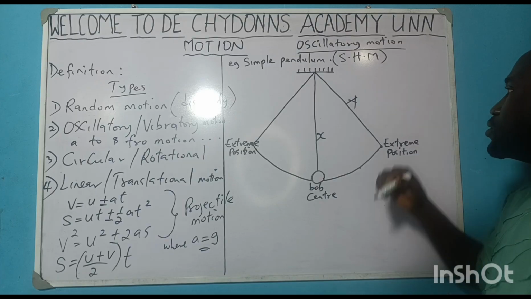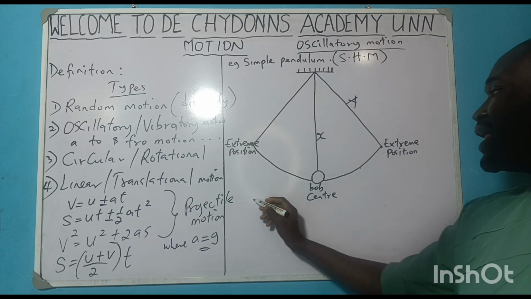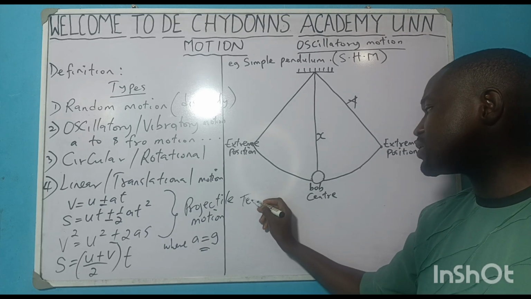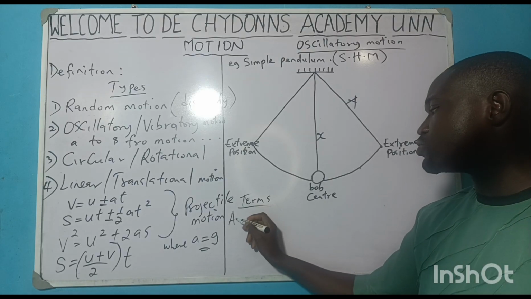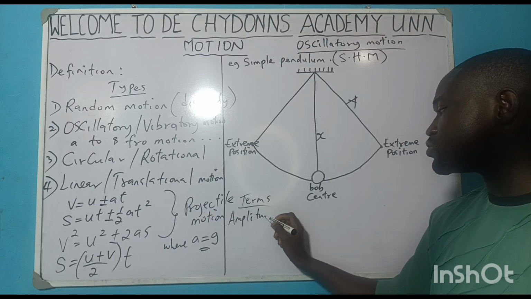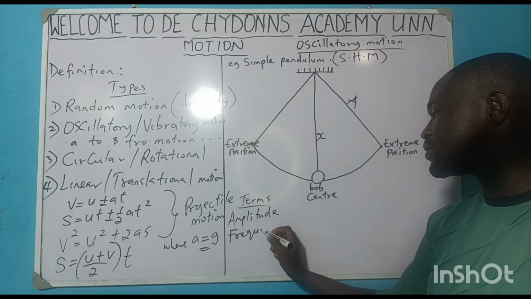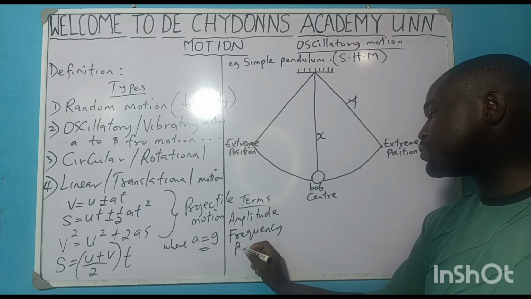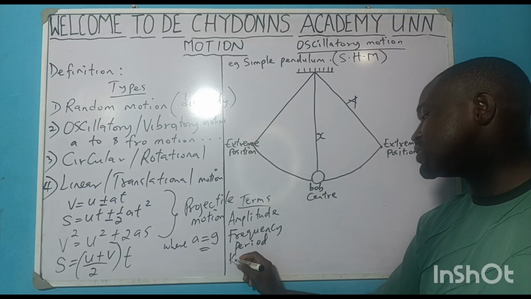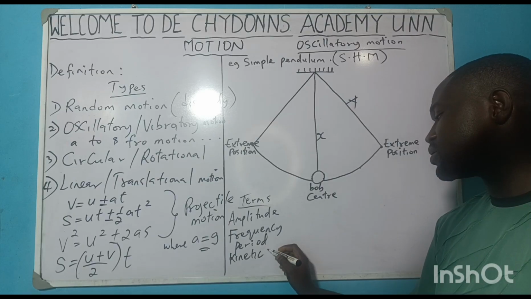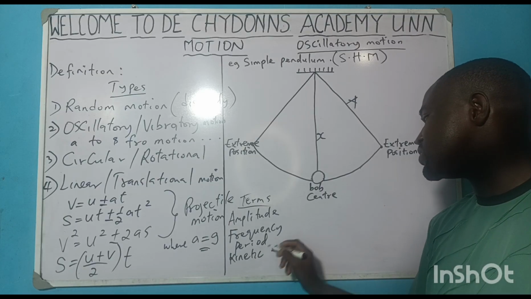Are you getting it? So we want to derive some formulas. But before we derive some formulas, let's explain important terms. Number one term we want to discuss is amplitude. The second one is frequency. Third one is period. Yes. Kinetic energy. Potential energy.